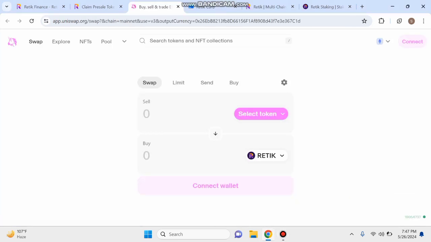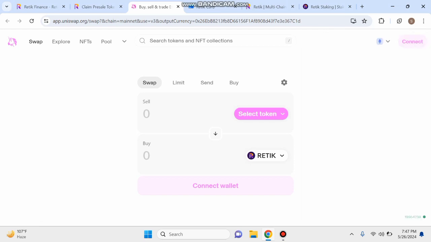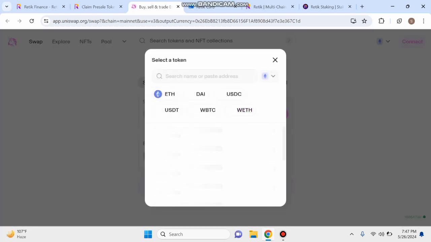You can buy now through the Uniswap interface. So first of all, you can connect your wallet. You can click here and connect Polling wallet, Uniswap wallet, MetaMask wallet, or Coinbase wallet. Then you can select token. You can click here and select token.